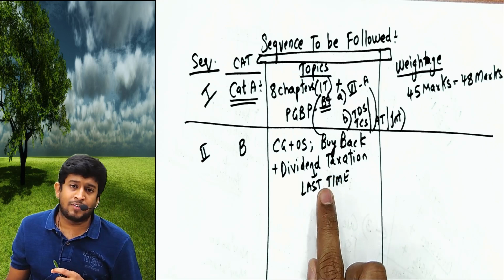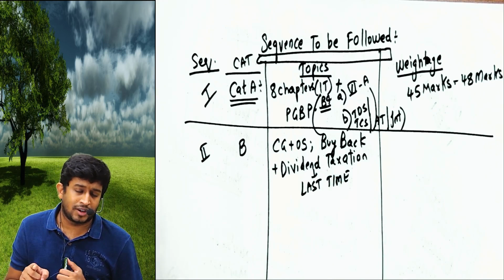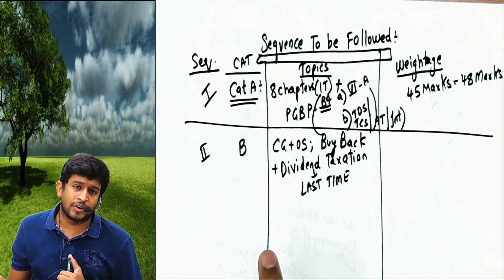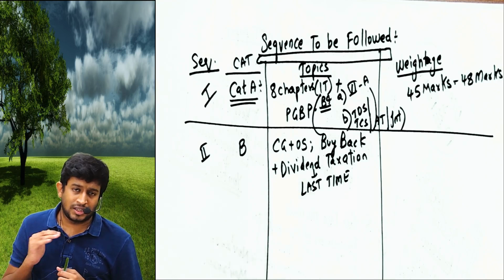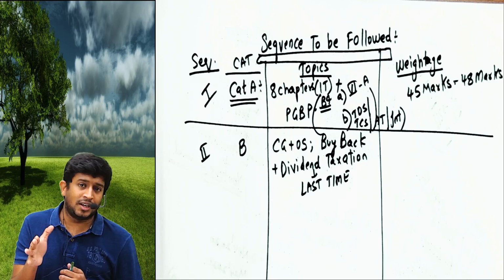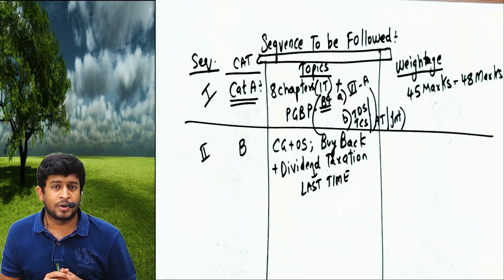But you will have this in the November 2020 examination, but this chapter will be no more, will be removed in May 2021 or November 2021 examination.